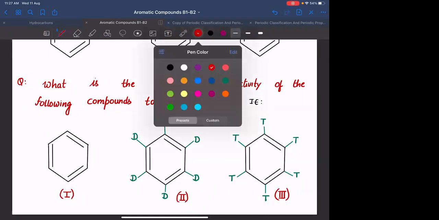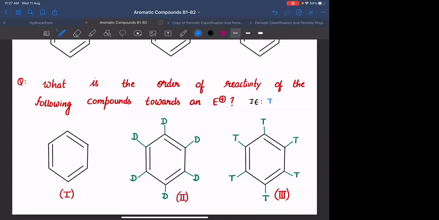As per the inductive effect the order is: tritium has greater plus I when compared to deuterium, when compared to hydrogen. Okay. So based on this, you may think that the electron density inside the benzene ring having tritium on it will be more when compared to the electron density having deuterium on it, and when compared to electron density having hydrogen on it. That may seem so, but is inductive effect a dominant effect or a less significant effect? Less significant. It is very less significant.